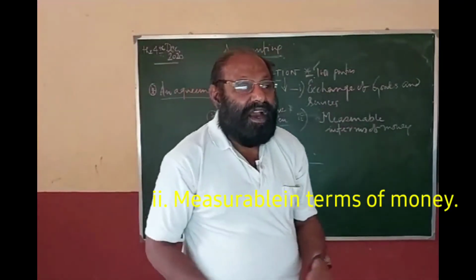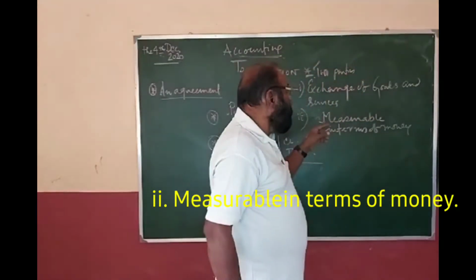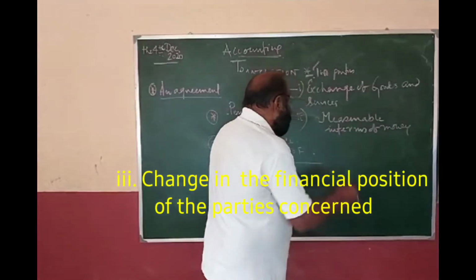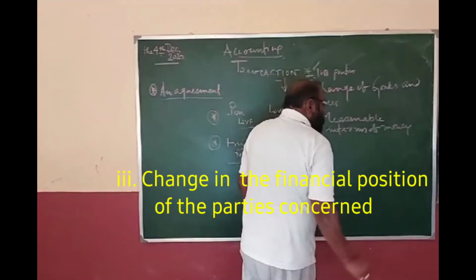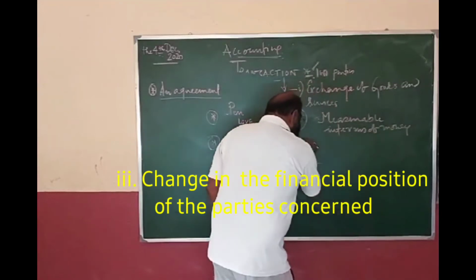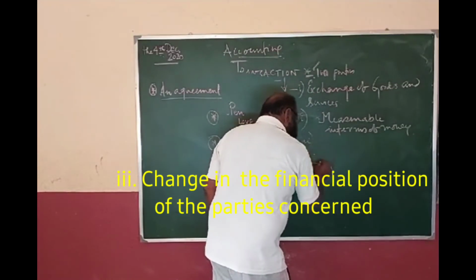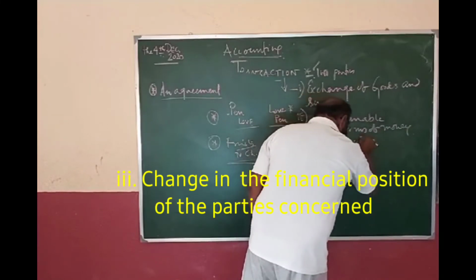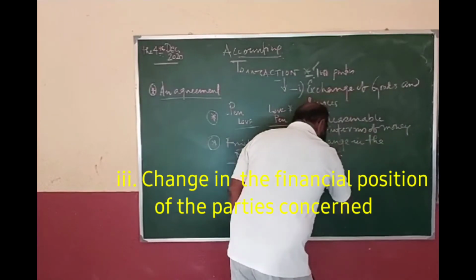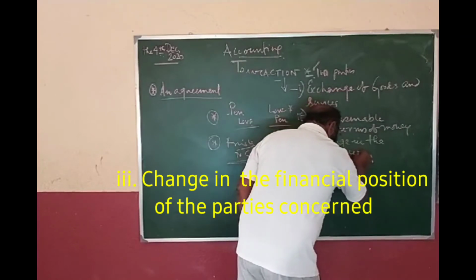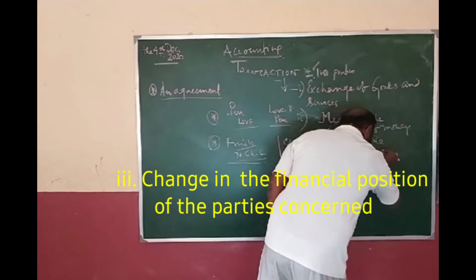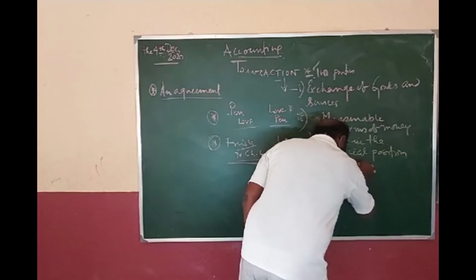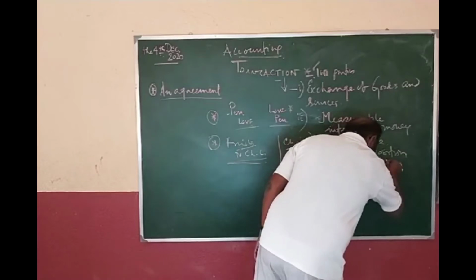And the third one is that I have told you, it is concerned with earning something. So here the thing is that exchange must be there, and that exchange must be measurable in terms of money. And number 3, it must result in change in the financial position of the parties concerned.